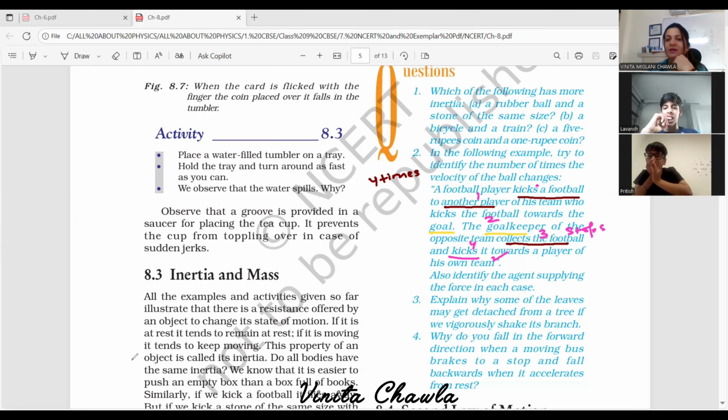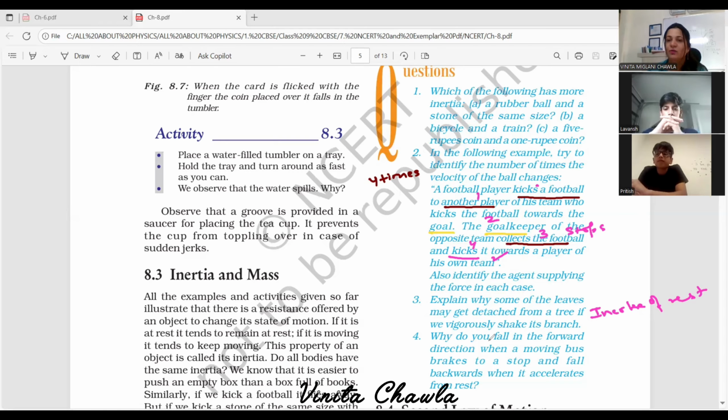Explain why some of the leaves may get detached from a tree if you vigorously shake its branch. Because of inertia and mass. See, if you vigorously shake the branch of a tree, leaves are weakly attached to the branch, no? Yes. And leaves which are weakly attached fall off due to inertia of rest. Because they are at rest and they are now in motion after we shake it. They are firmly attached to the branch and due to inertia of rest, they fall off, right? They resist the motion and they fall off.